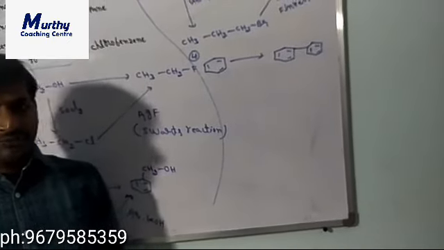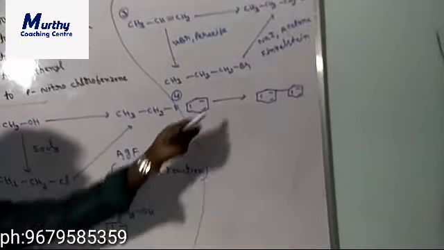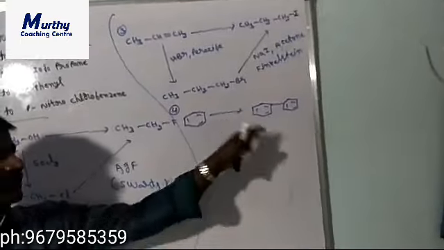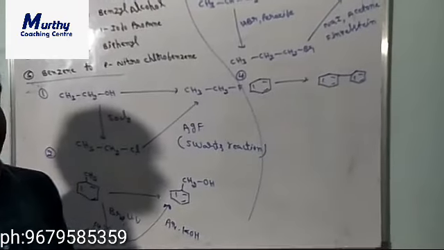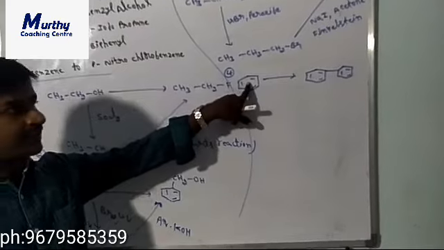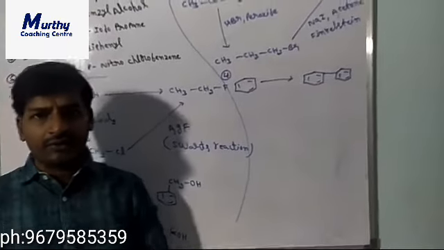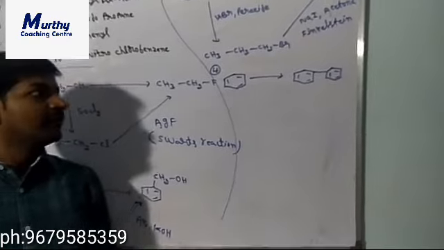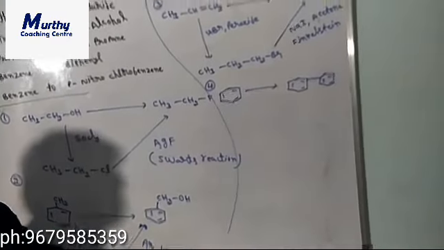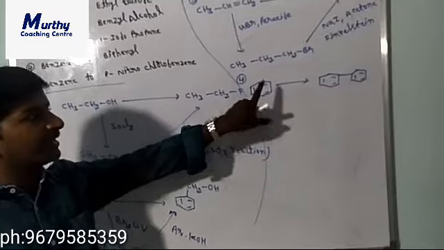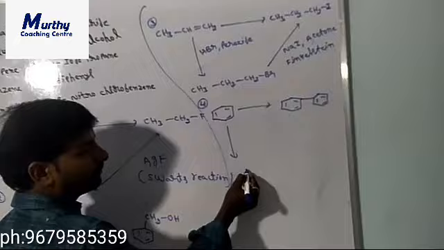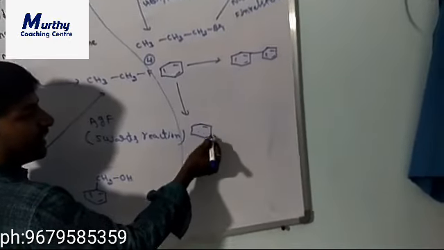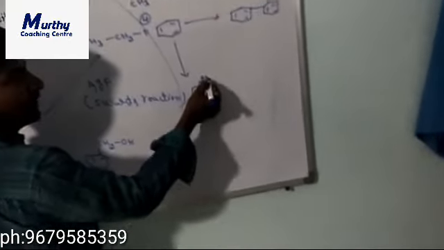So benzene to biphenyl means the carbon number is doubled. For this purpose we can follow the Fittig reaction. But for the Fittig reaction the reactant should be a haloarene, but here a benzene ring is present. Clear? For doubling the number of carbons in an aromatic ring we have to follow the Fittig reaction. In the reactant a benzene ring is present, so that's why we have to convert the benzene ring into a haloarene. That means we have to introduce the halogen on the benzene ring.